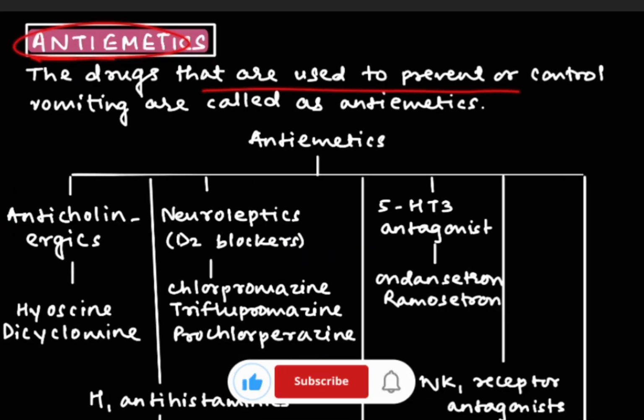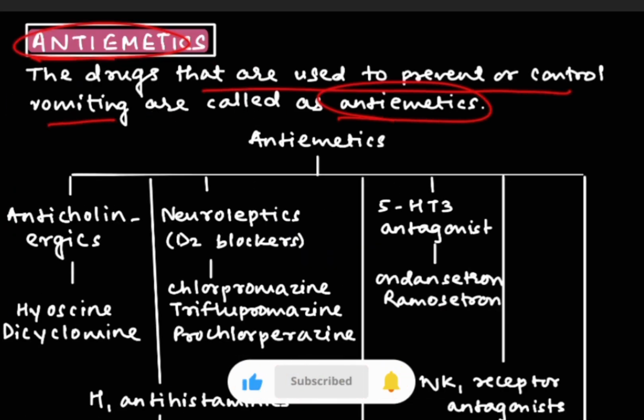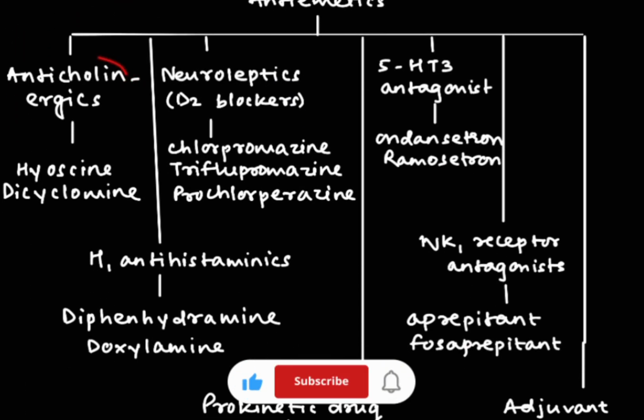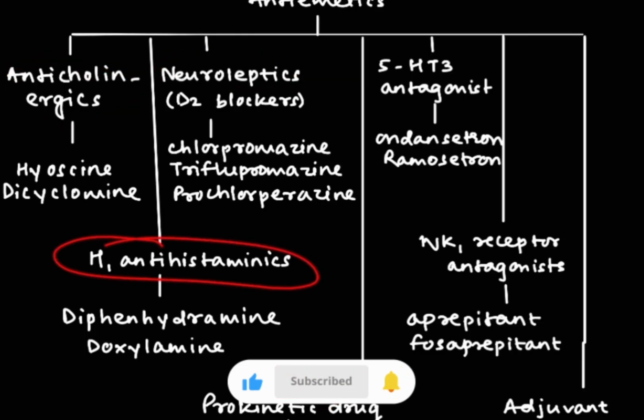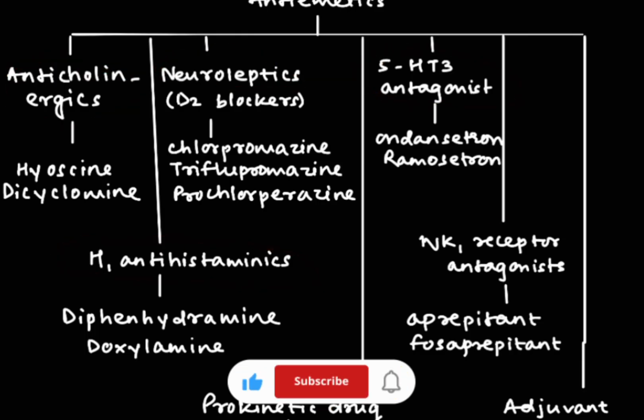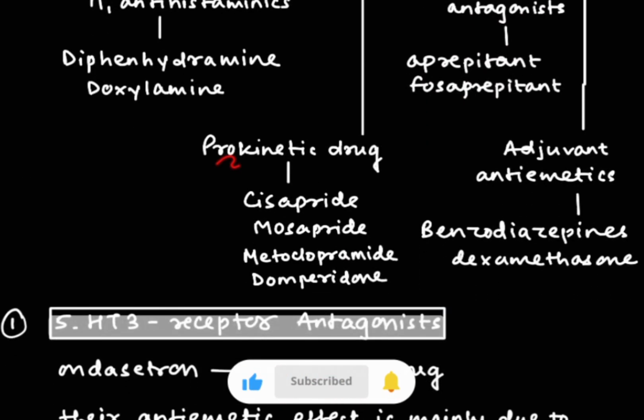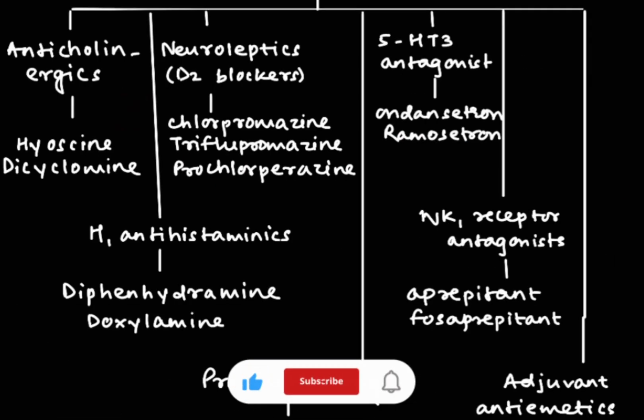These are the drugs which are used to prevent or control vomiting. They are known as antiemetics. Antiemetics are classified as anticholinergics, neuroleptics, H1 antihistamines, 5-HT3 antagonists, NK1 receptor antagonists, prokinetic drugs and adjuvant antiemetics. So anticholinergics actually block the M receptor, that is muscarinic receptor, and examples are dicyclomine or hyoscine.